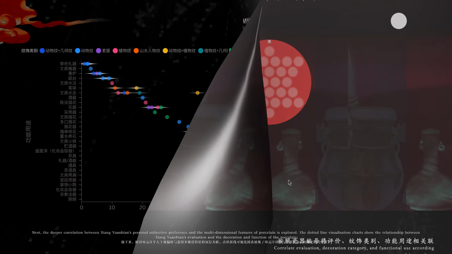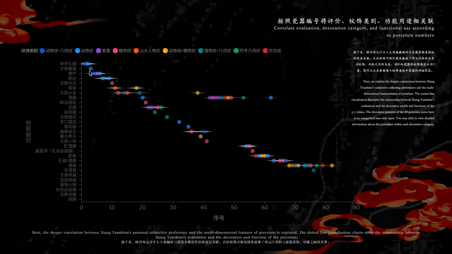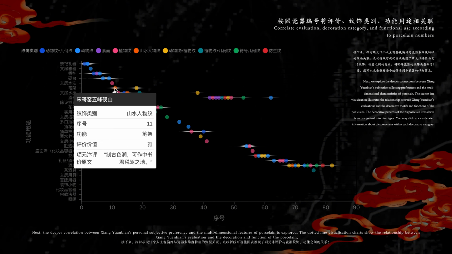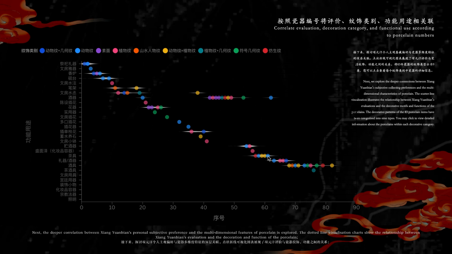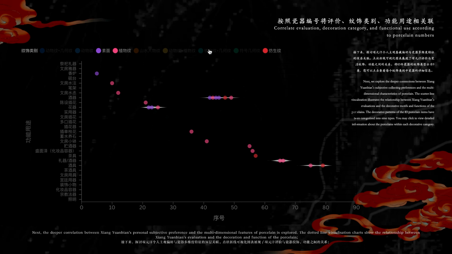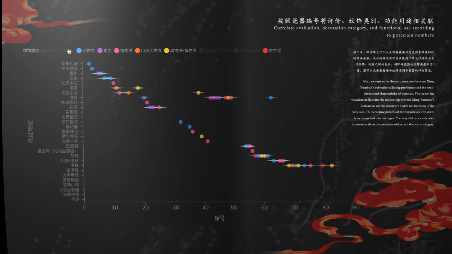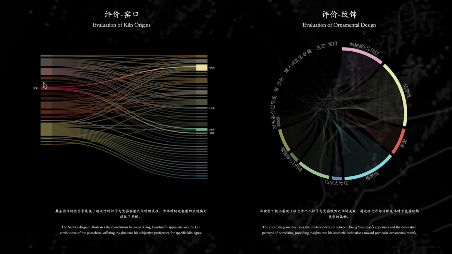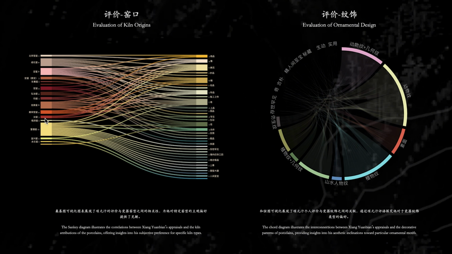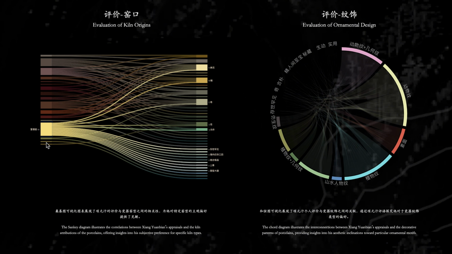Next, the deeper correlation between Xiang Yuanbian's personal subjective preference and the multi-dimensional features of porcelain is explored. The dotted line visualization charts show the relationship between Xiang Yuanbian's evaluation and the decoration and function of the porcelain. The Sankey diagram and the chord diagram show the correlation between his personal evaluation and the kiln and porcelain decoration, respectively.